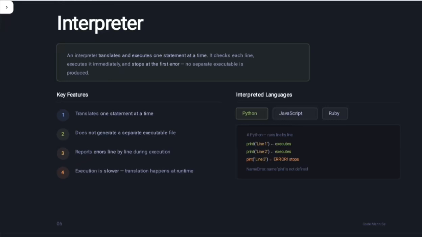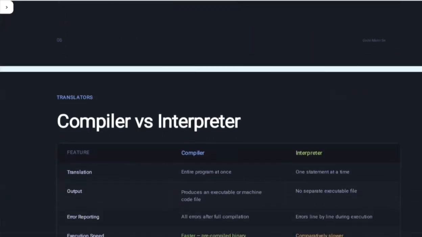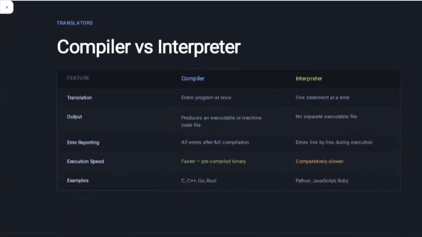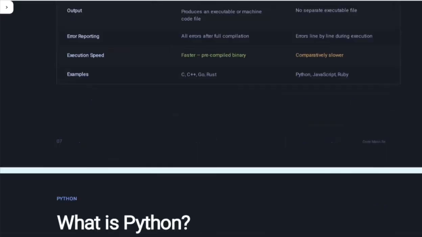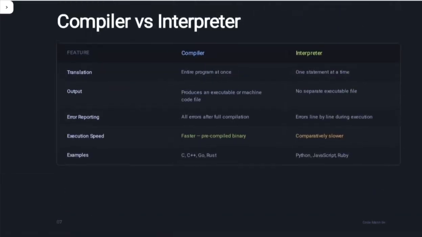So I hope you understand what a high level language is and what an interpreter is, because our next topic is what are the differences, or rather, what are compilers. After that, the next topic is what is Python.